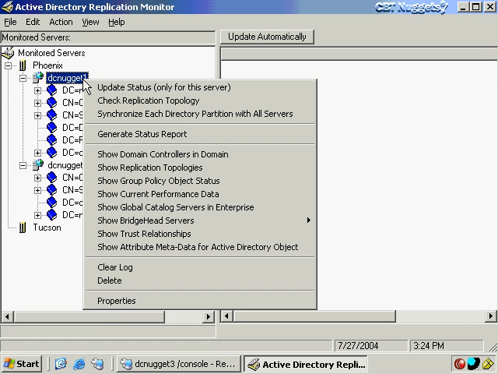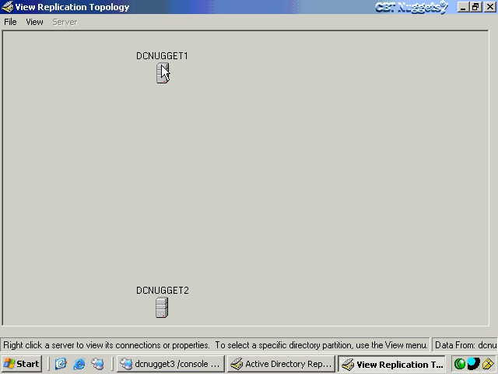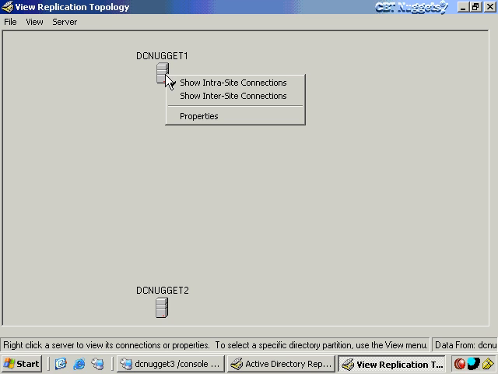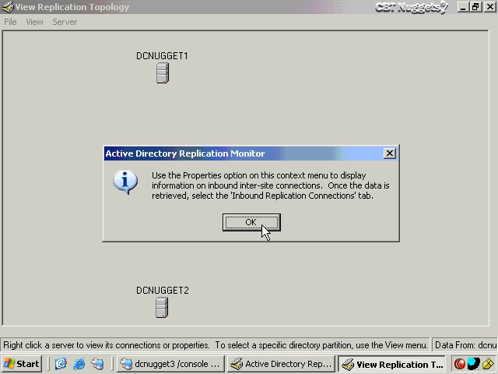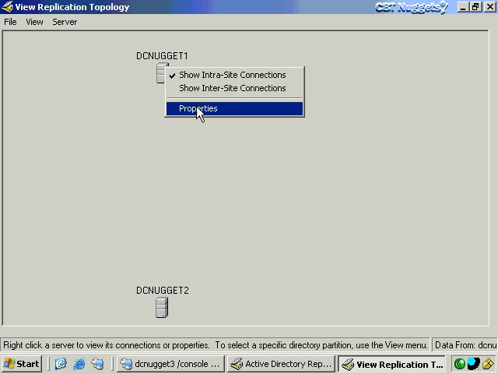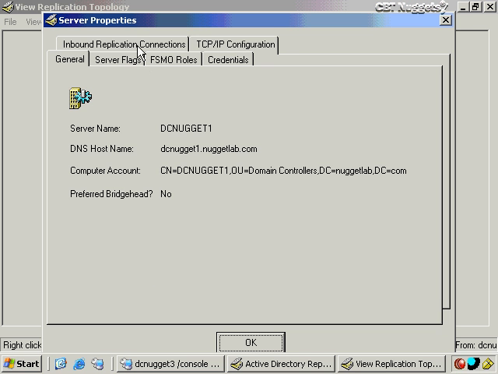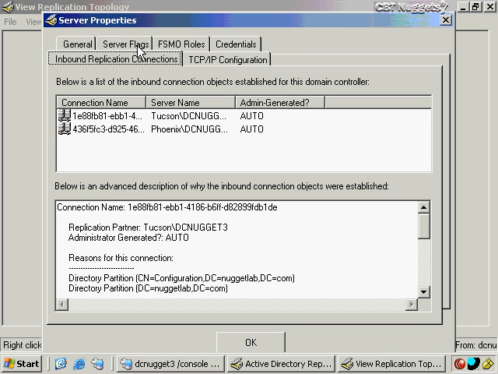Other things I could do also would be to right-click and choose to show the replication topologies. That shows me that dcnugget1 replicates directly with dcnugget2. I can right-click and choose Show Intra-Site Connections, and that's actually what it shows me by default. And then to show inter-site connections, it'll actually tell me to go to the properties of this connection, and that's what it shows me right there. It tells me to go to the properties right here, and then to go to the inbound replication connections, and it shows me all of the other replication connections here. And then it simply specifies by GUID.